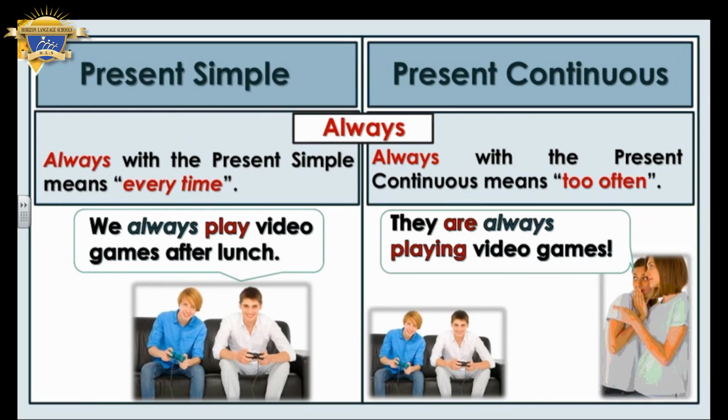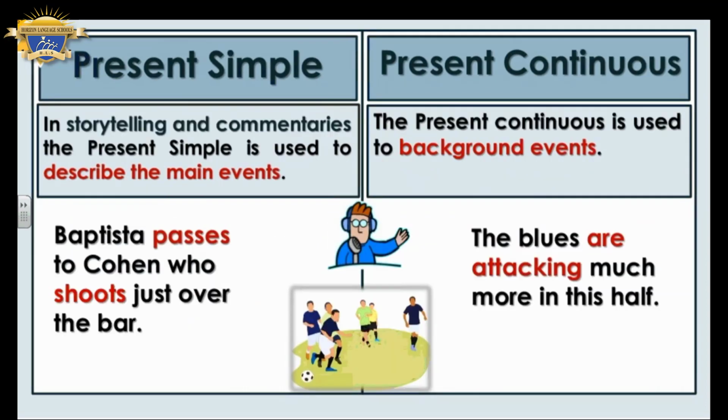When I use always with the present continuous, it means that something is annoying. But when I use it with the present simple, it means that this action is repeated every day or every time.